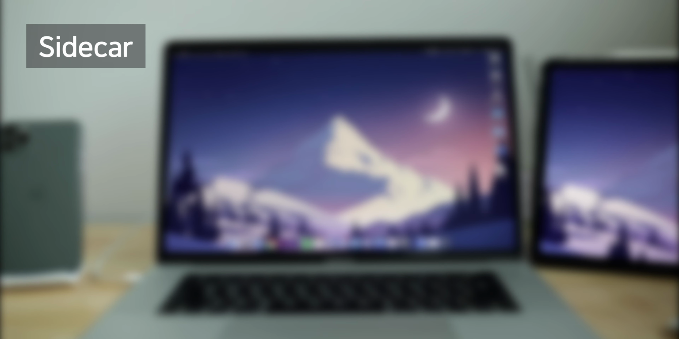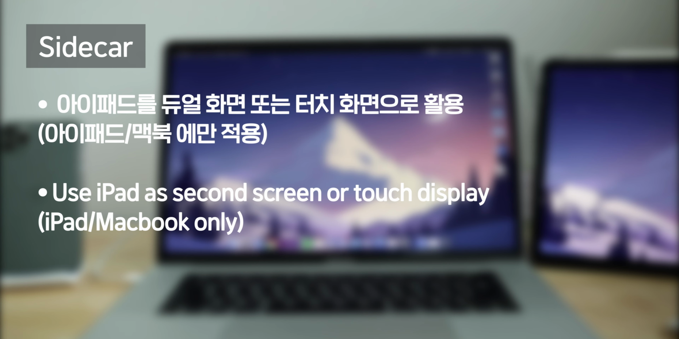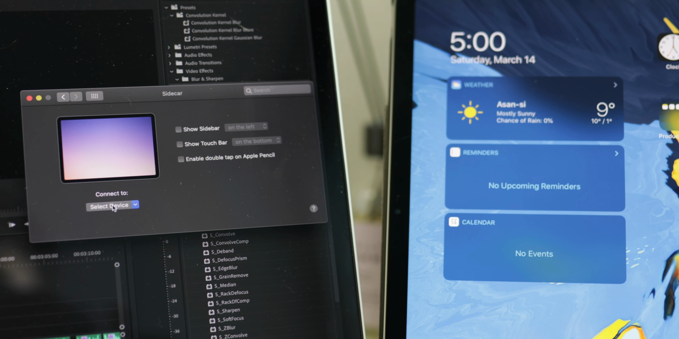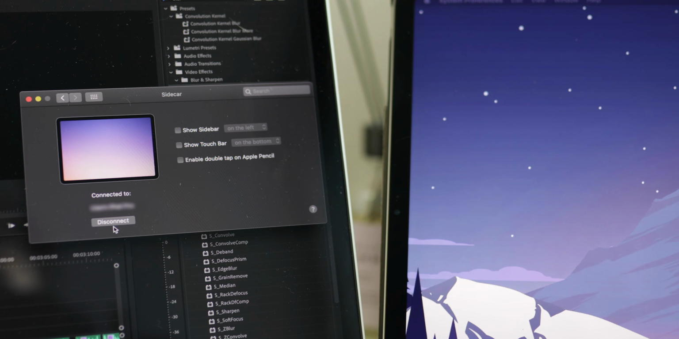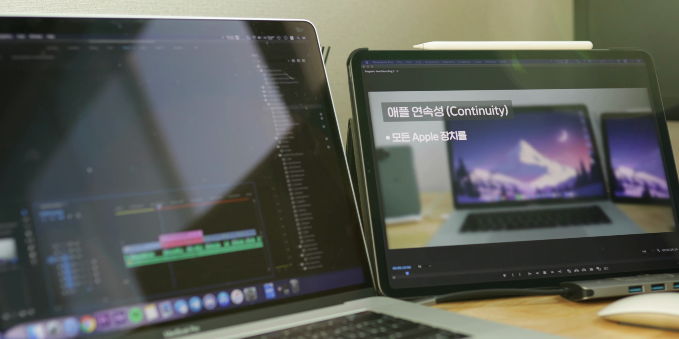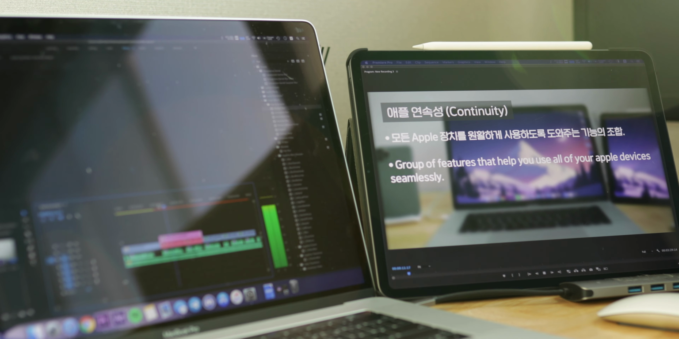The next thing is Sidecar. Now this only applies to iPads and MacBooks. When you have your iPad nearby, you can connect it wirelessly to use it as a second display, or use it as a tablet input device and use it to draw with your Apple Pencil in Mac apps. I personally use it often as a second display while I'm video editing.